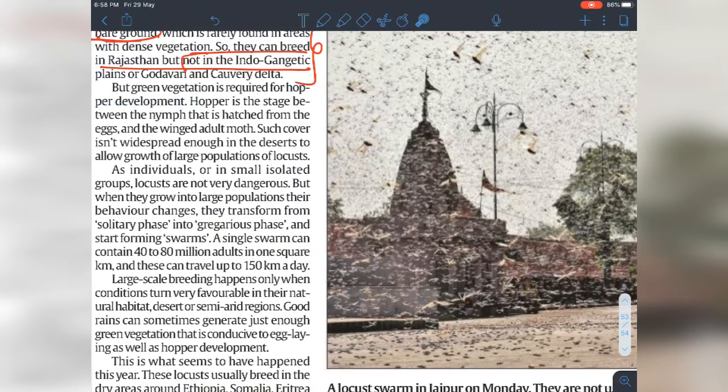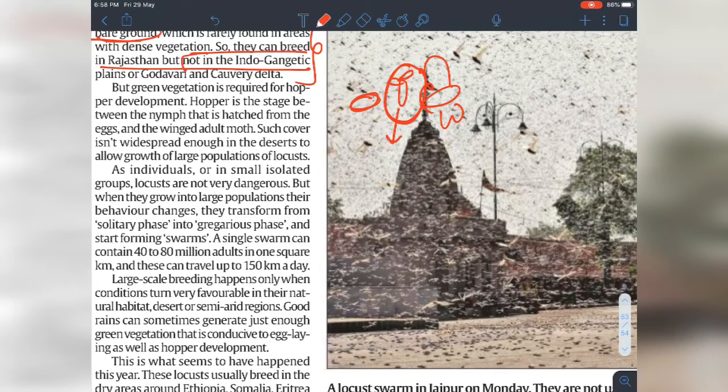The hopper is a stage between the nymph that is hatched from the egg and the winged adult moth. So you can see it like this. This is the egg, this is the nymph, and this is the adult moth. For this nymph they need what? Green vegetation.